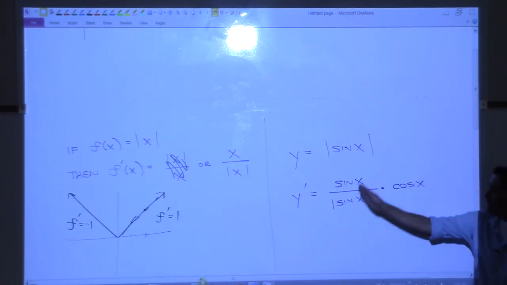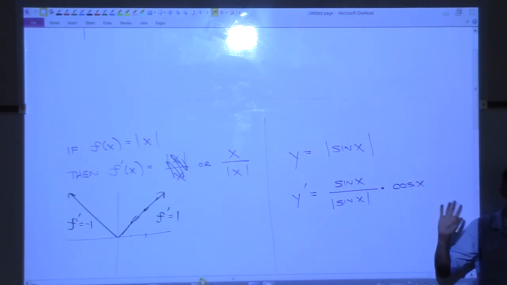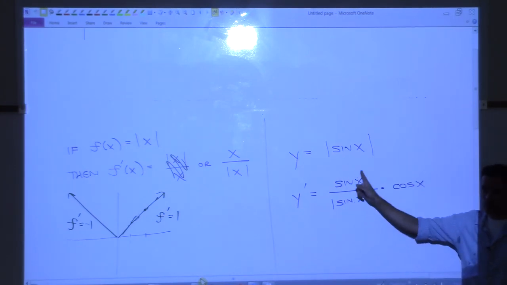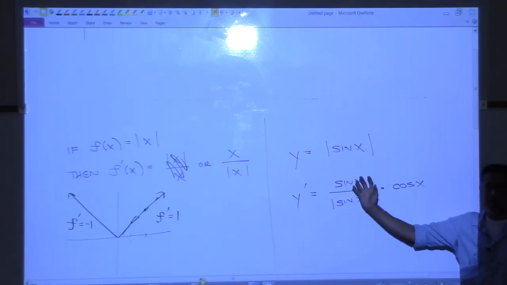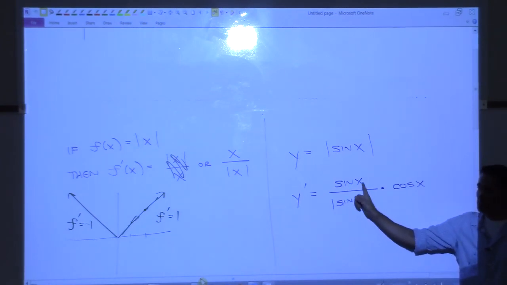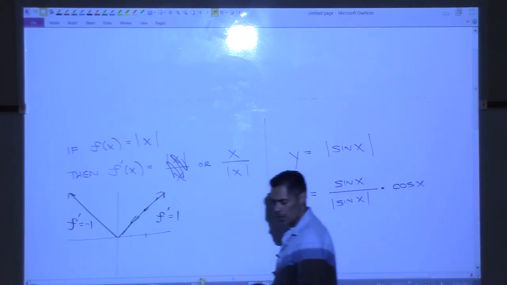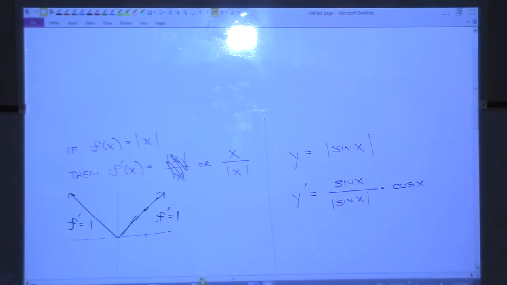And no, these do not reduce out to be 1. It's not 1, because it depends on the value of sine. If this turns out to be a negative number, then this is going to turn into -1. If this turns out to be a positive number, it's going to turn into +1. Make sense? So let me show you the graph